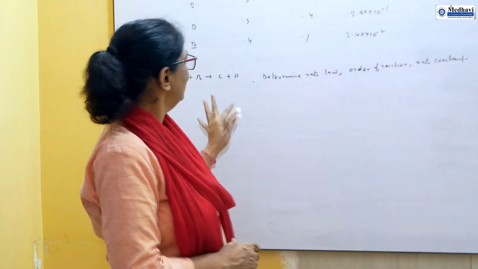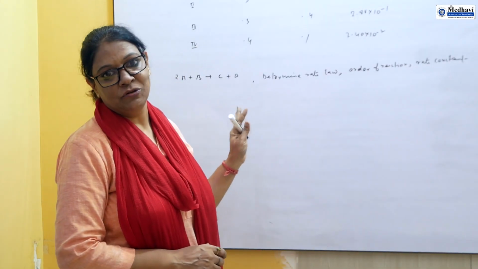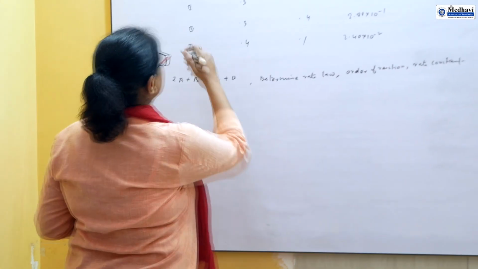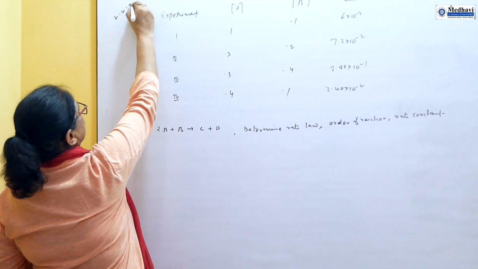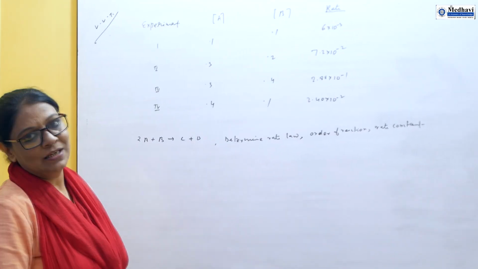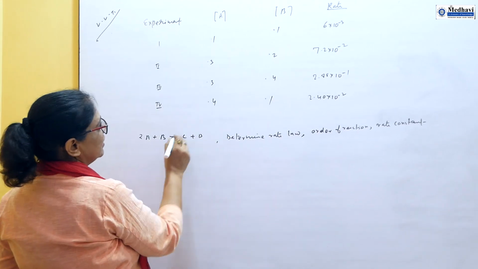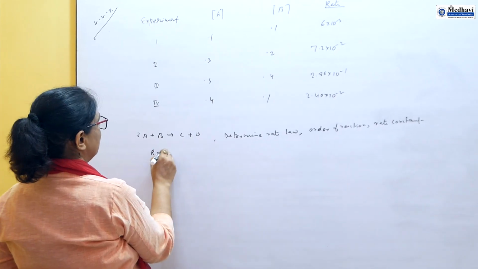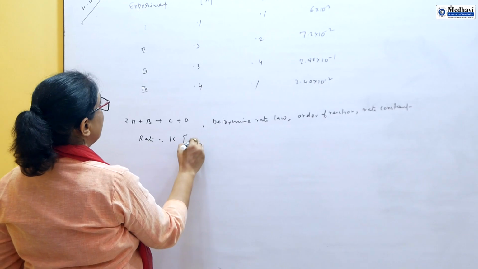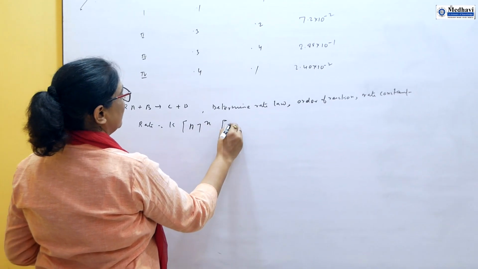So this is the question we have to solve. Very, very important question. It is fully based on the rate expression law. So what we will do, first we make the equation. Rate is given: rate is equal to k A to the power x B to the power y.